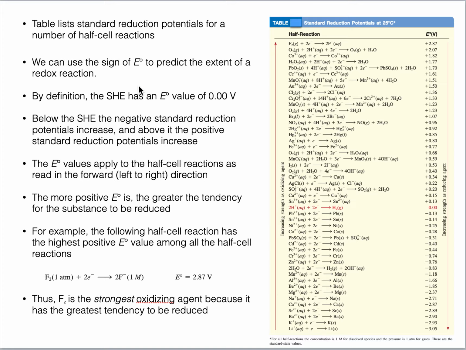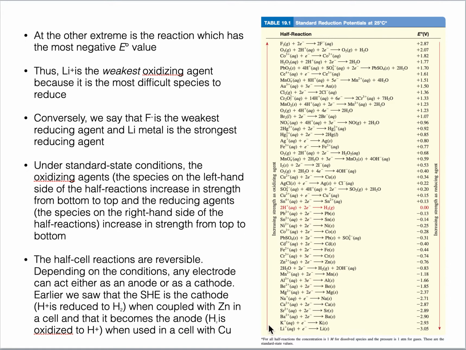reduced. You can see this big red arrow from bottom to top, and it shows increasing strength as an oxidizing agent. It means that fluorine is the strongest oxidizing agent, and itself it would like to get reduced.